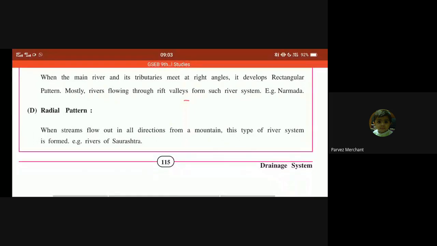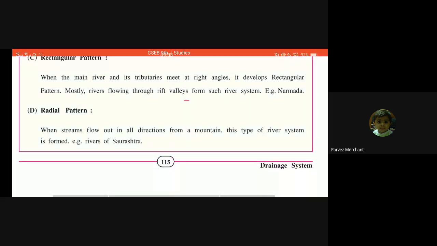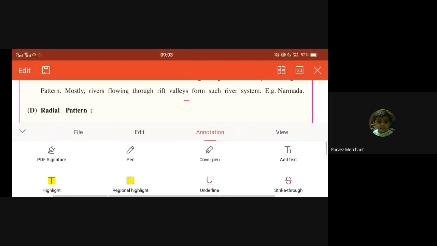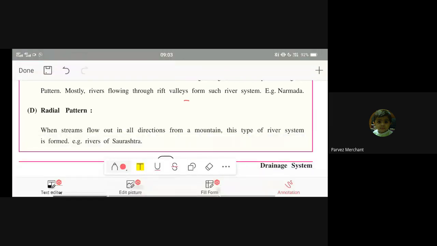Next is radial pattern. Radial pattern means it is flowing in all the directions. The streams will be flowing in all the directions. Means like this way, this way also it is flowing, this way also, this way also. So this is radial pattern. Example: rivers of Saurashtra.